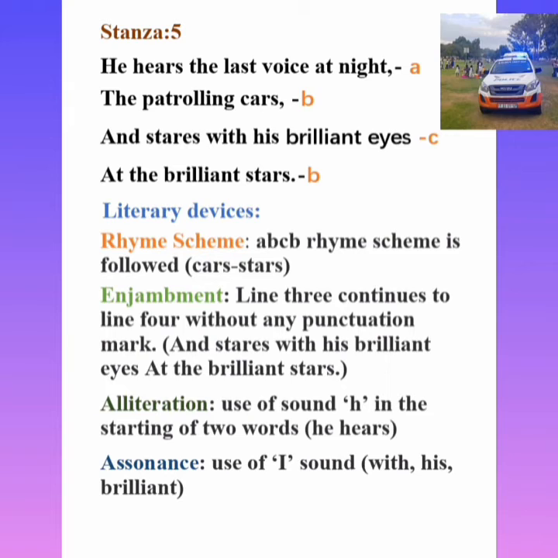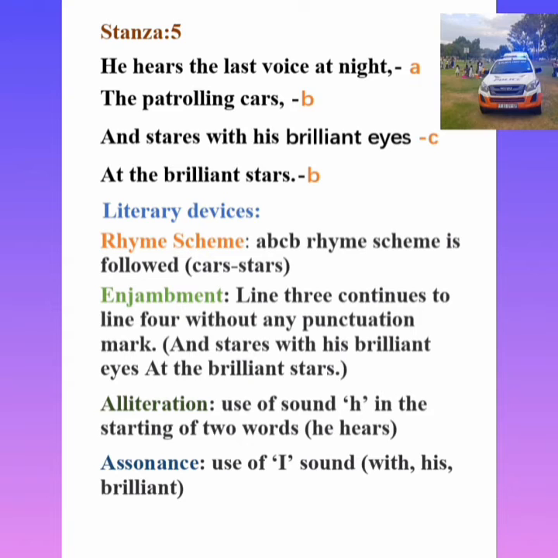Can you understand? The first line ends with night and the second line ends with cars. Night and cars are not rhyming, so A, B. The third line ends with ice. Night, cars, ice, this is not rhyming, so A, B, C. The fourth line ends with stars. Cars, stars, both are rhyming. So the rhyme scheme is A, B, C, B. And let's see the poetic devices used in this stanza.